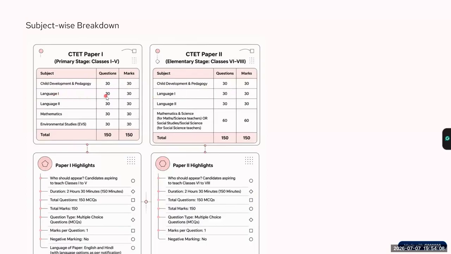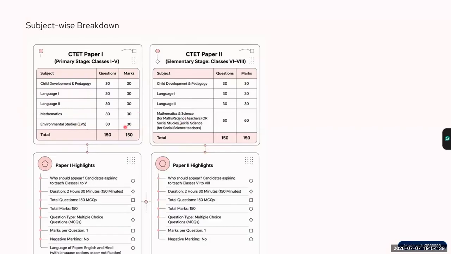Language one is again the same, and language two is again the same. The pattern is the same. Now, the difference is, for example, someone has taken language one as Hindi and language two as English, or maybe the person who has taken language one as English and language two as Hindi. This can be the difference. And this confusion we'll solve in the coming slides.